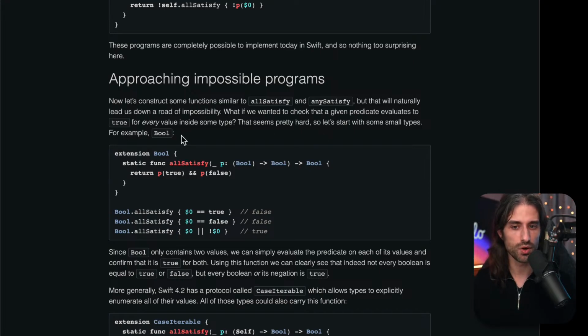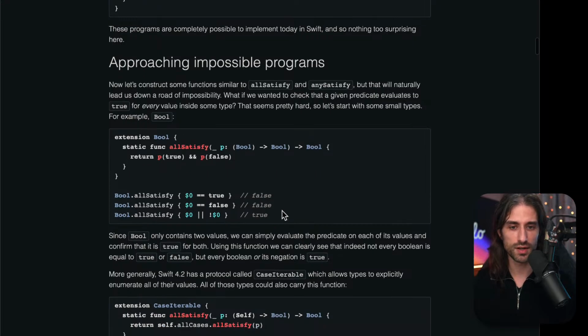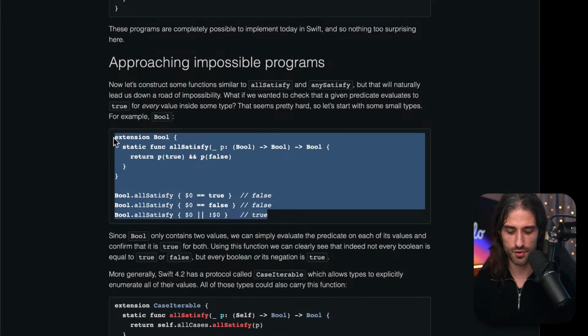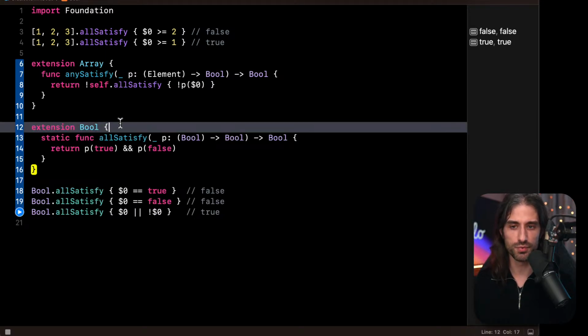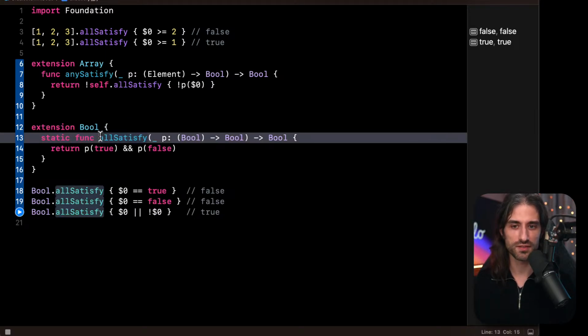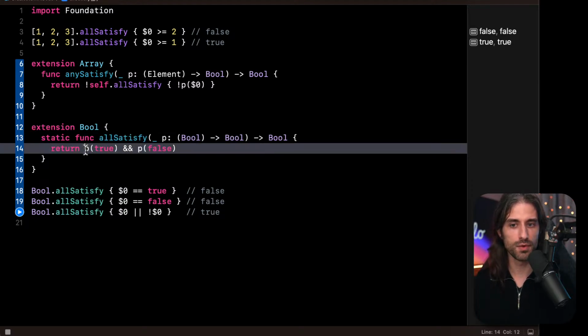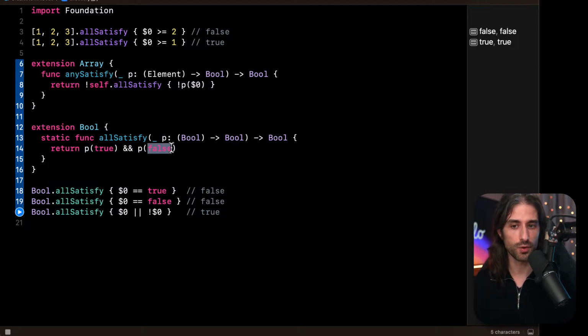For example, Bool, which only contains 2 values. So I'm going to copy and paste the code back into Xcode. So we have our extension of Bool, we have allSatisfy, and you can see that for a predicate to satisfy all of the values of Bool, which are true and false, the predicate must evaluate to true when you pass it true, and also evaluate to true when you pass it false.